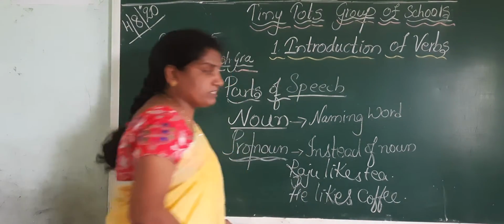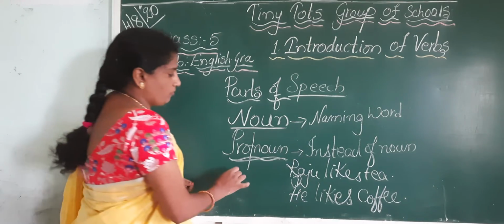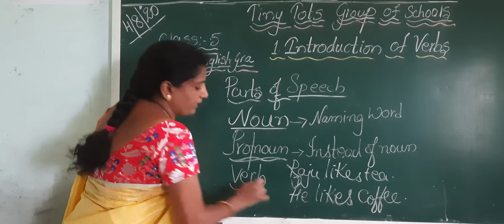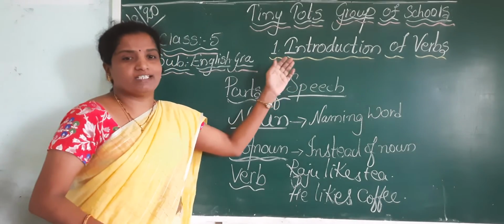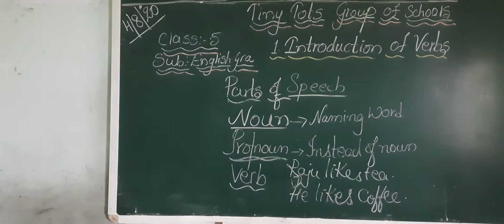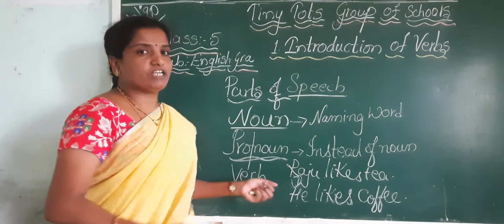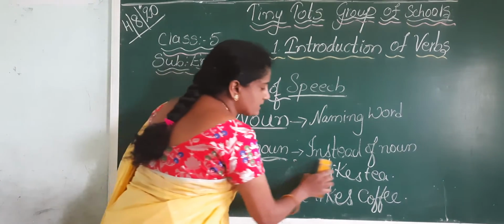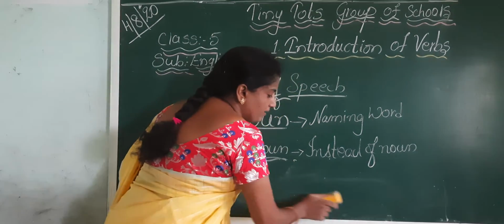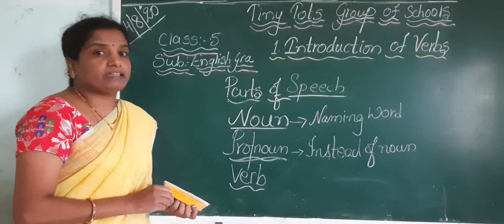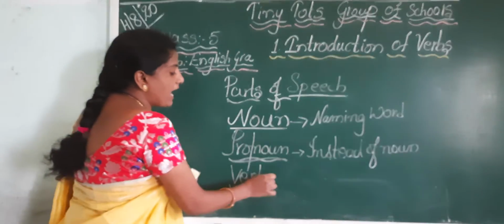Our next part of speech is verb. And it is very important. Our whole first chapter depends upon the verb. Now, let us discuss the verb. In previous classes, we have learned that a verb is an action word.